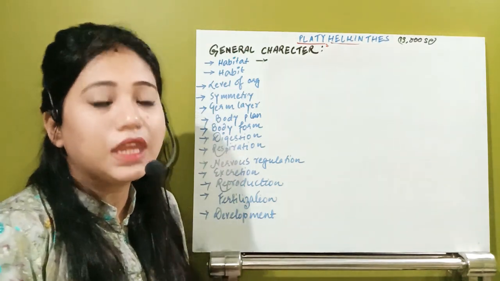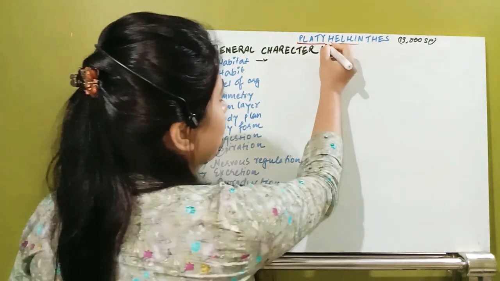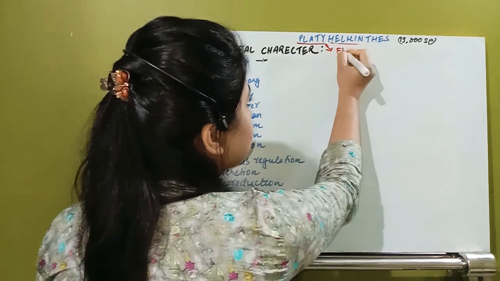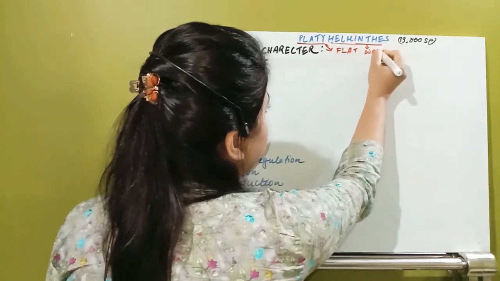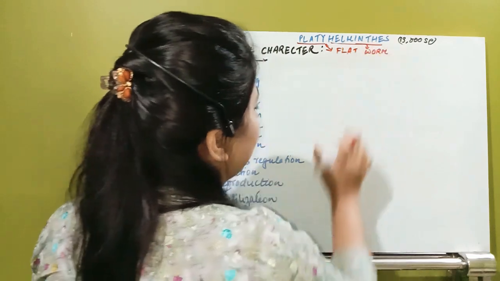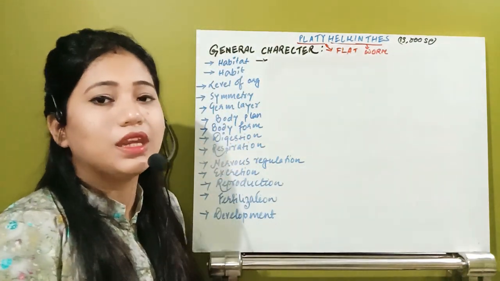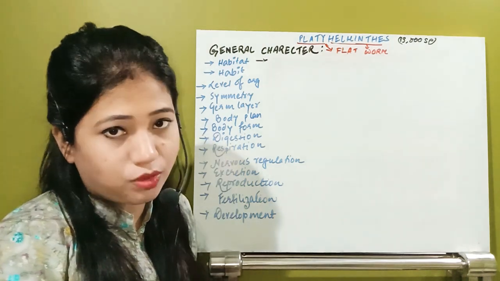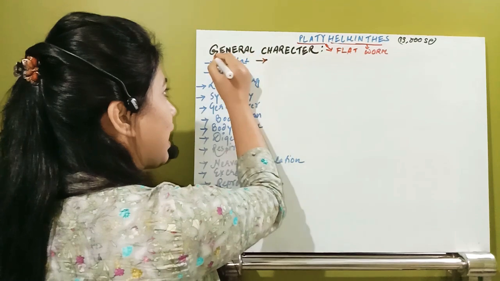Now the meaning of Platyhelminthes, what is the meaning? First of all, platy means flat and helminth means worm. These organisms are flatworms. So commonly they are also known as flatworms. Now let us start with their general characteristics.